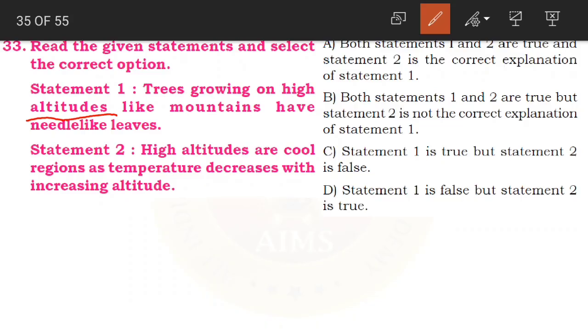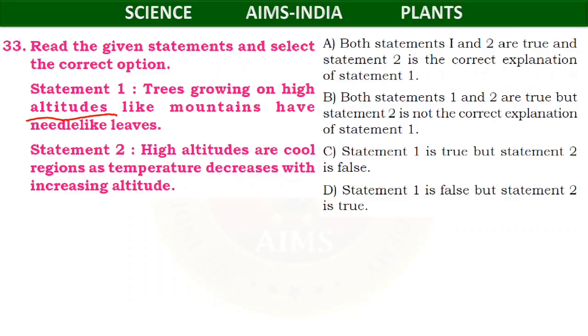So normally what happens, on the ground level we will be having high temperature. As we go up towards the sky, as the height increases, the temperature decreases. So that is what we are telling: high altitudes are cool regions as temperature decreases with increasing altitude. Now what we have to state is whether these two statements are correct or any one statement is correct or both are wrong. Okay, we have to choose the correct option.